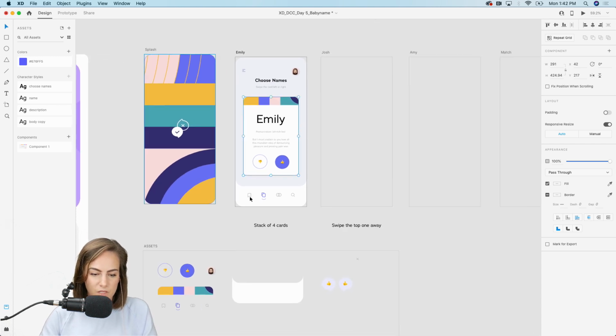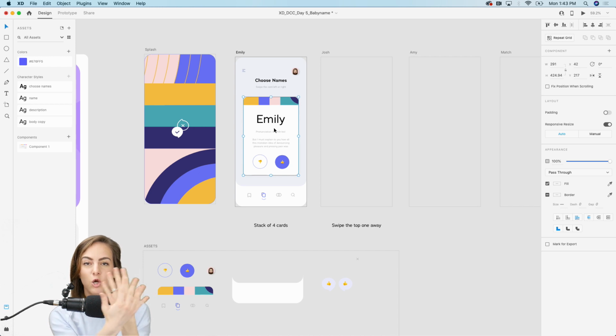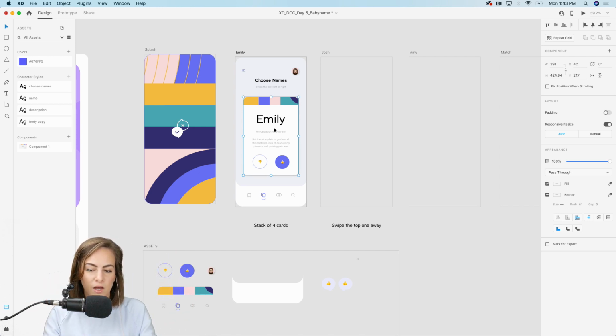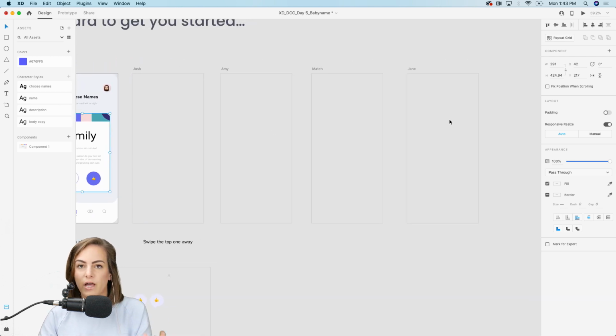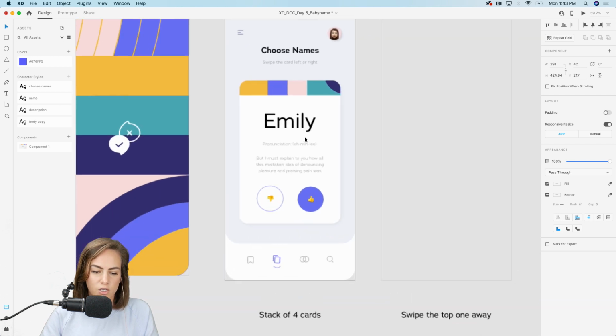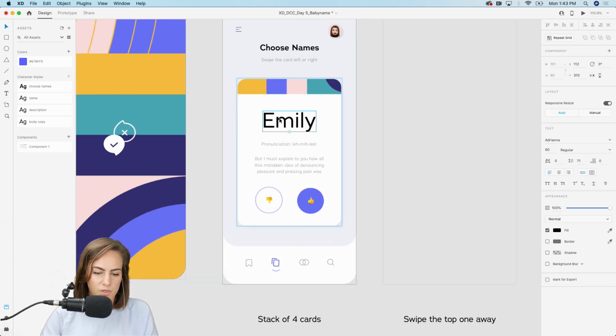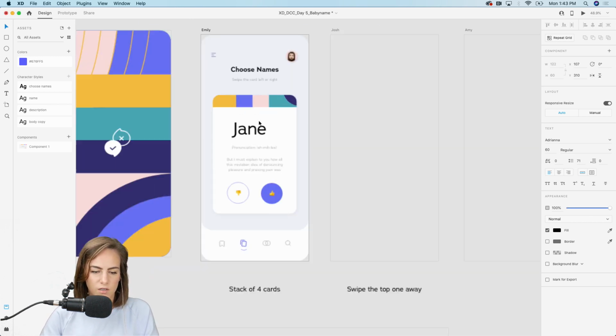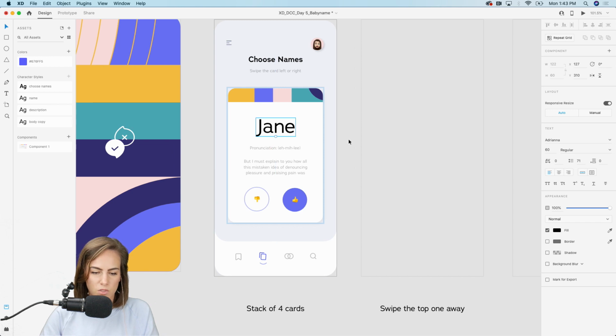All right. So on this page, in order to be able to show a bunch of cards that are swiping left and right, I need to first think about maybe what like the last card is going to be. I'm just going to do like 4 or so cards. So what I want to do, let's rename this. I'll start from the very bottom of this deck. So this will be like Jane, just some random names.